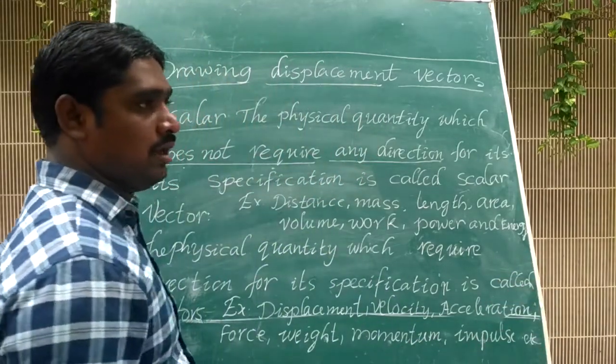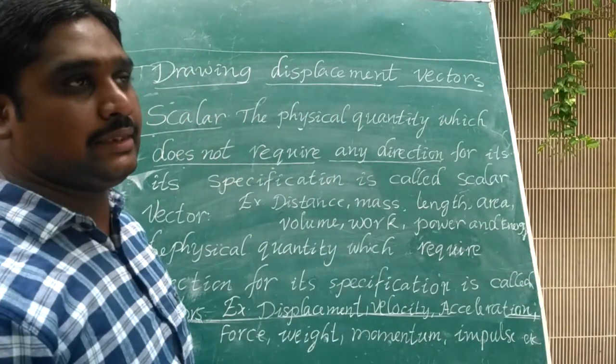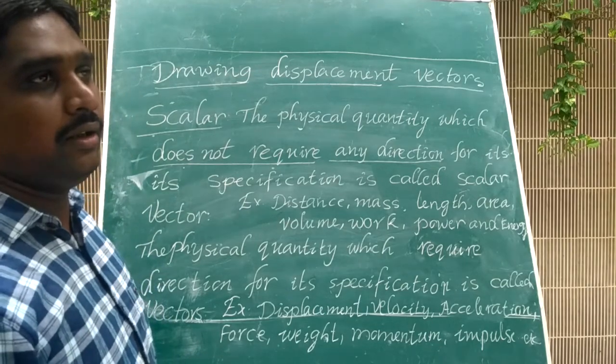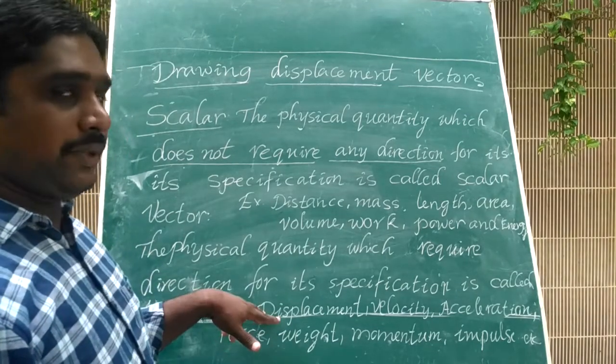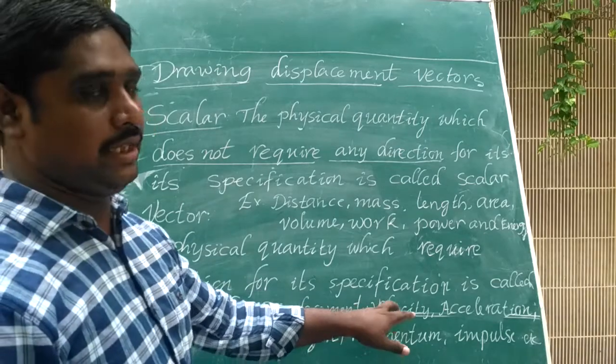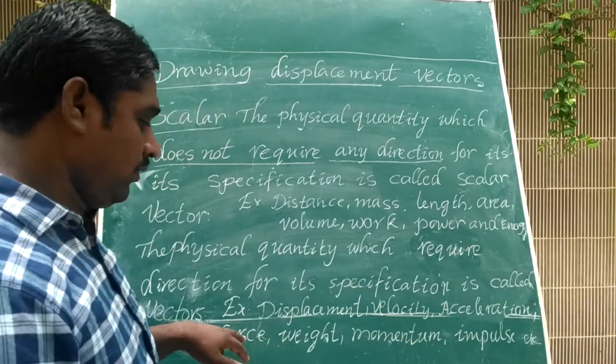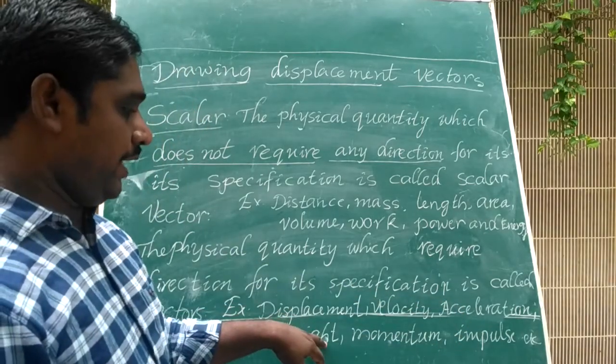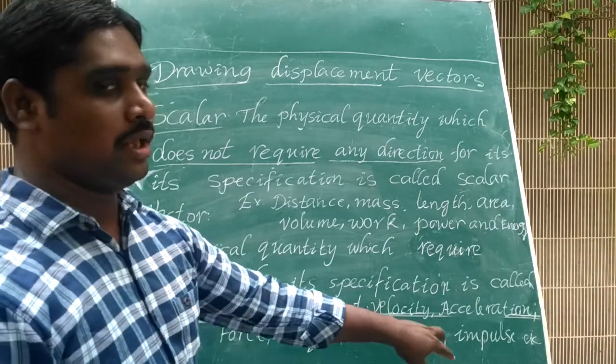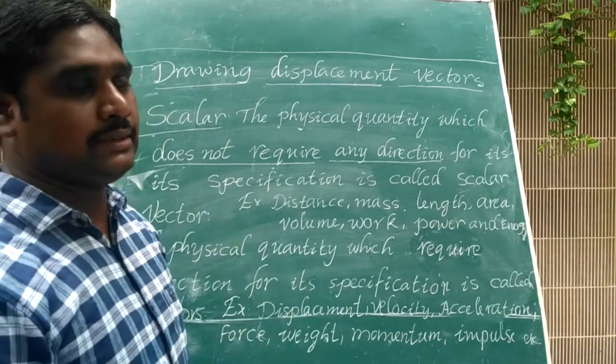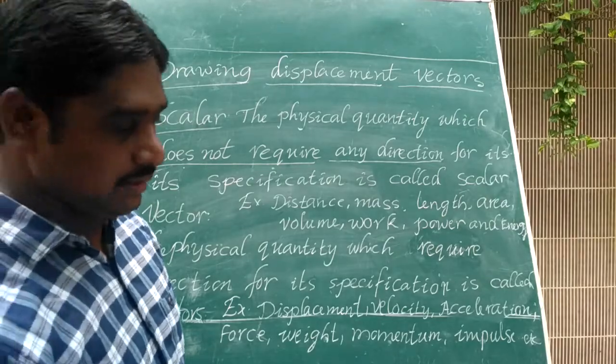To describe these physical quantities, you need direction: displacement, velocity, acceleration, force, weight, momentum, impulse. They are examples of vectors.